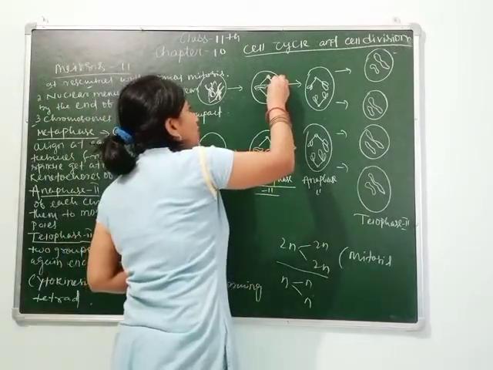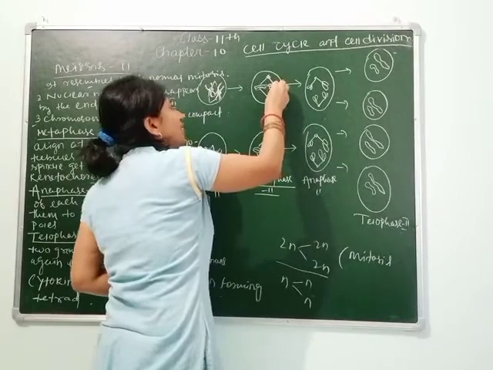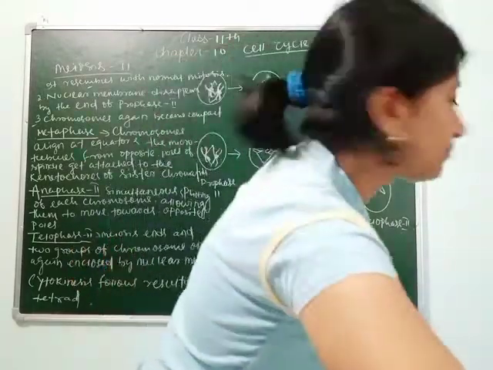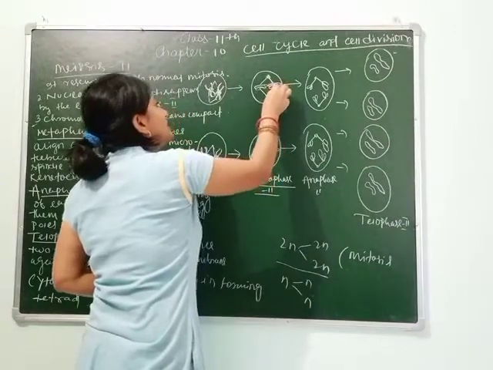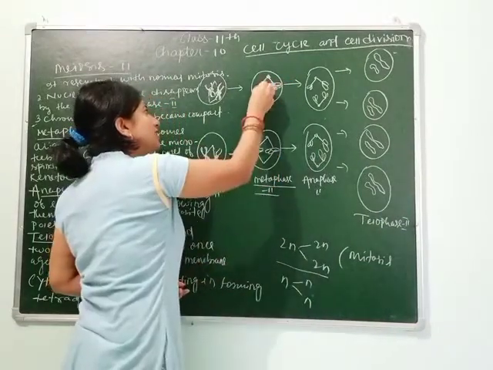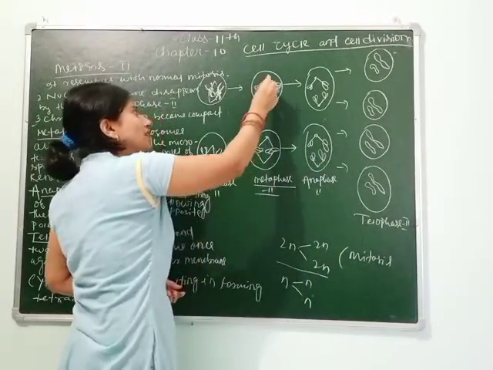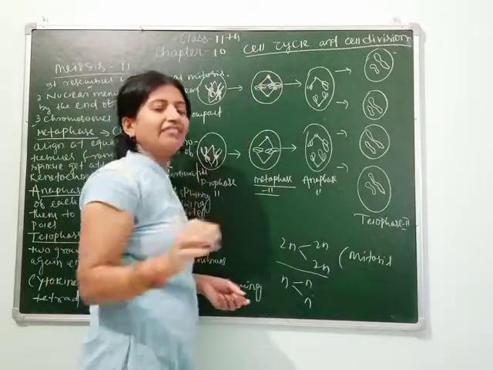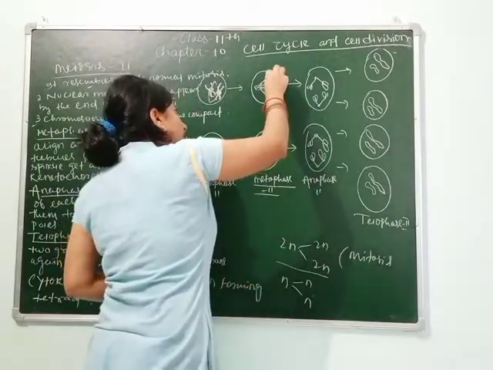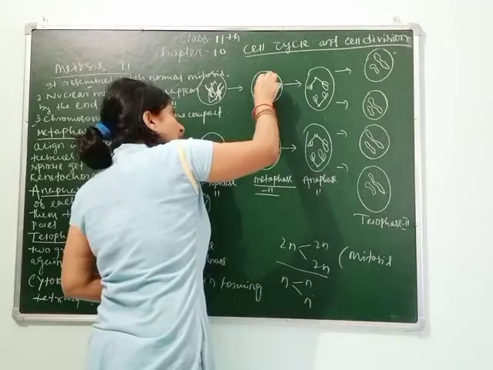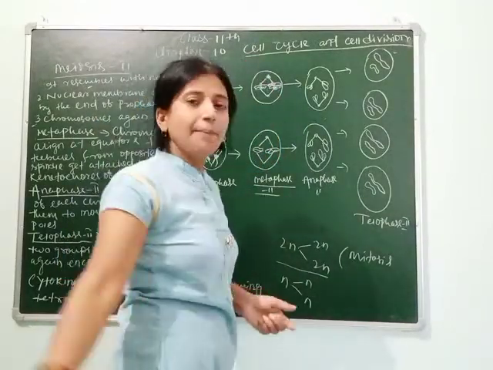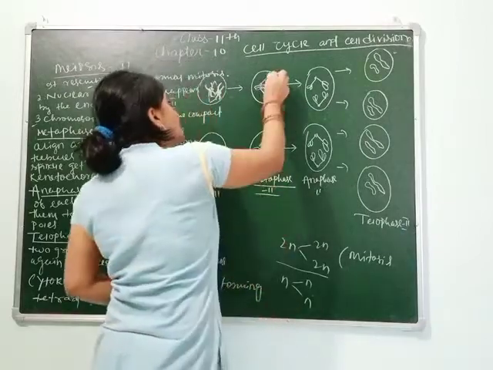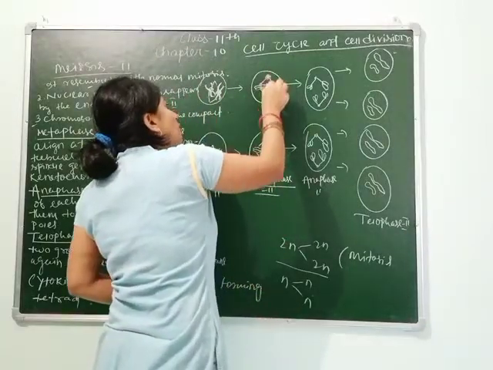This is a kinetochore. This is also a kinetochore. You can see this is a kinetochore, this is a kinetochore, and this is a kinetochore. The kinetochore has the centromere, which is attached by the spindle fibers, and these spindle fibers are formed from microtubules present inside the nucleus. And this is the pole region.